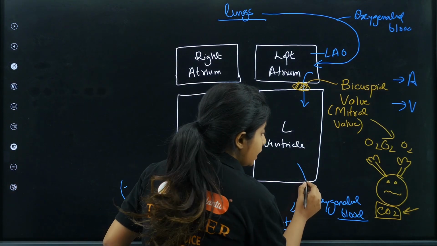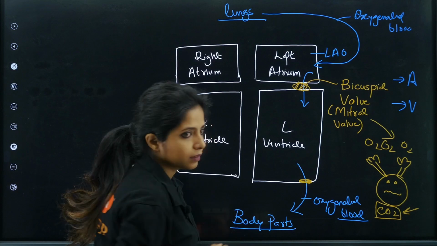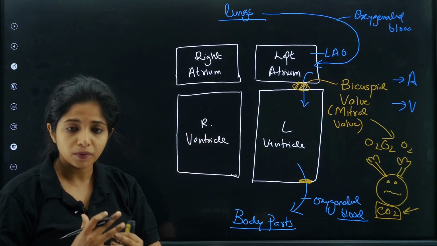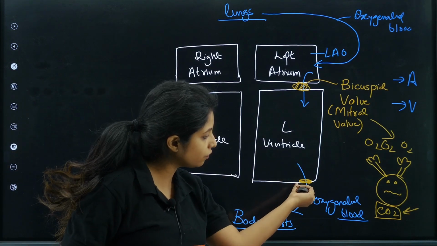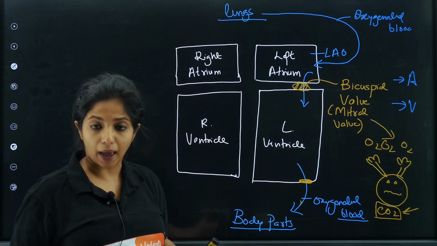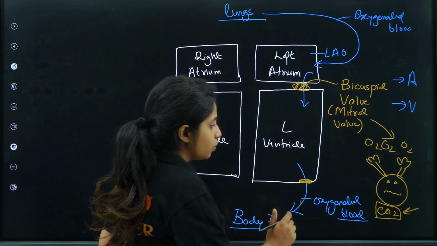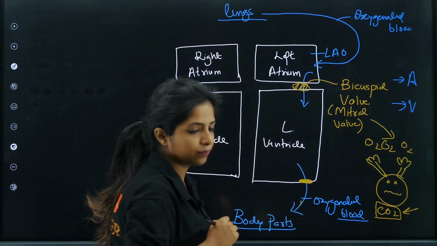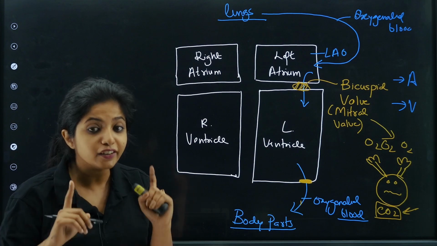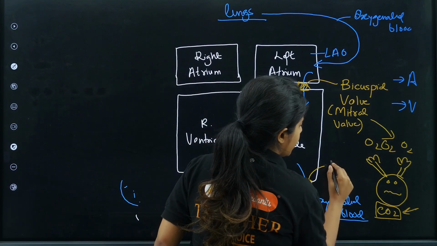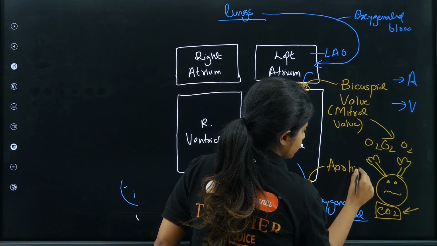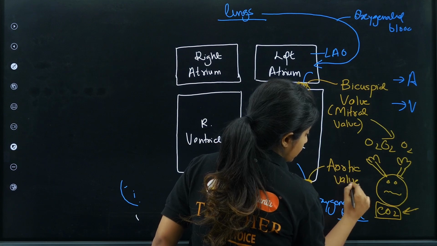That also needs a valve over here, which should be perfectly closing, or else what will happen, dear children, when the blood moves, there are chances again the blood will come back. So we don't want that to happen. So what do you call this particular valve as? You call this particular valve as aortic valve. You call it aortic valve.